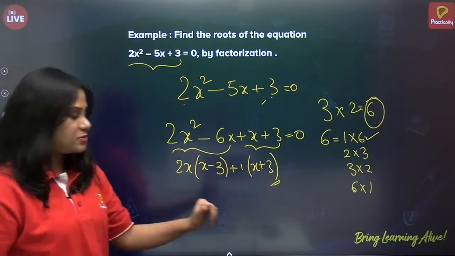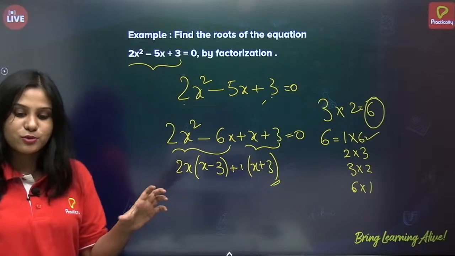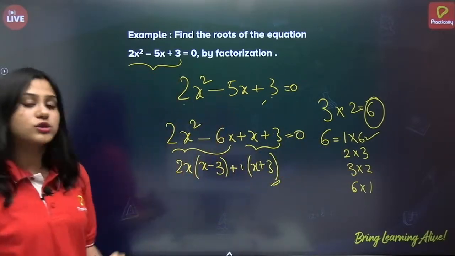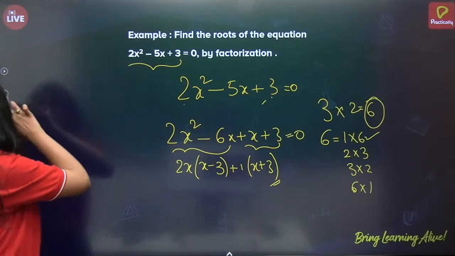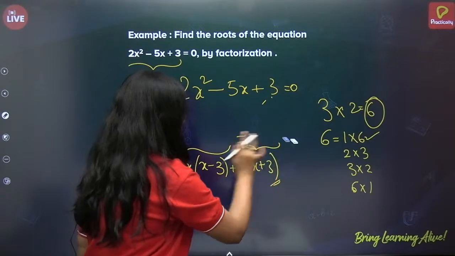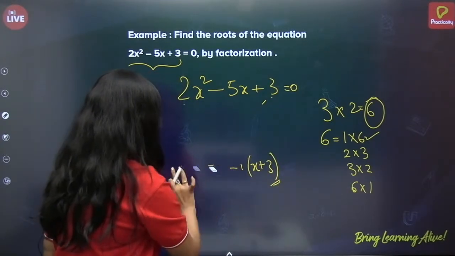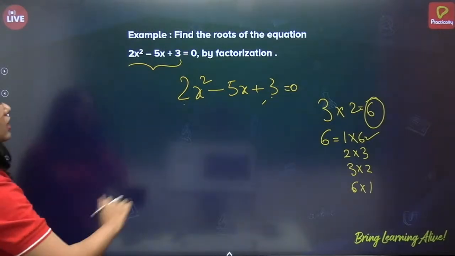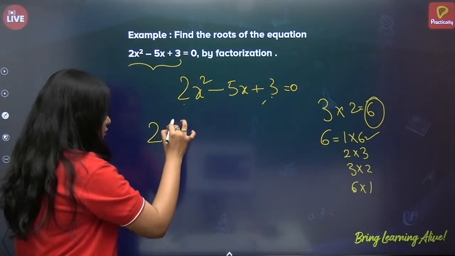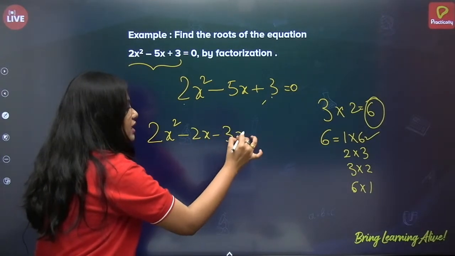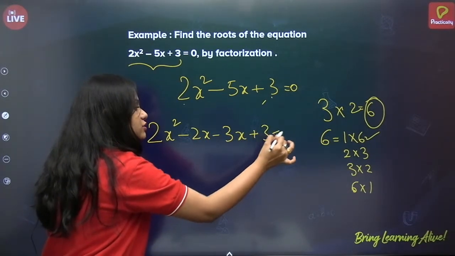Now, if you observe, Lakshmana Prabhu has given the answer with C. So, 2 and 3. 2 plus 3 is also 5. Let us check with that. Now, 2x square minus 2x minus 3x plus 3 is equal to 0.